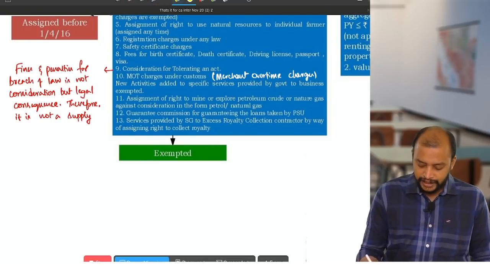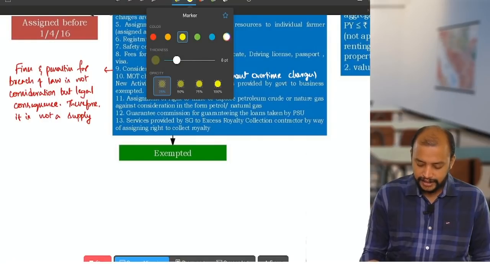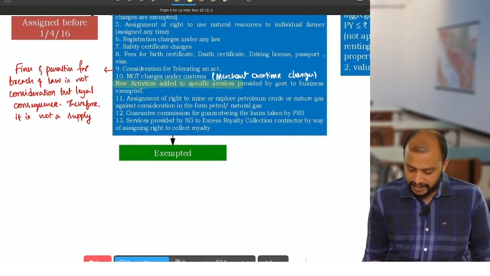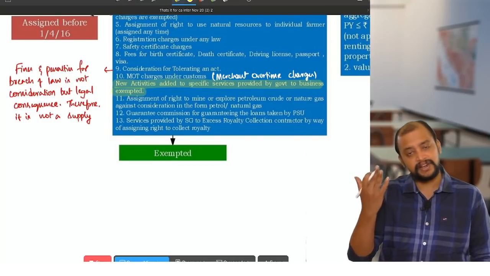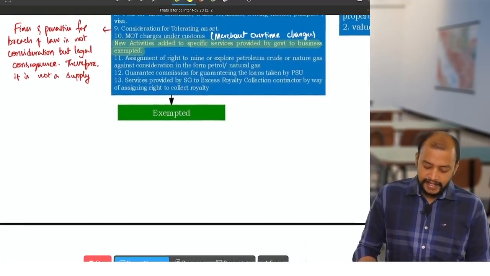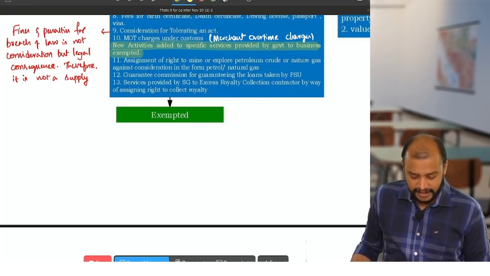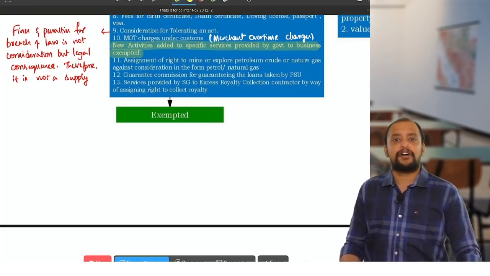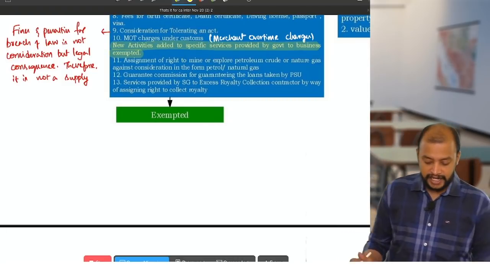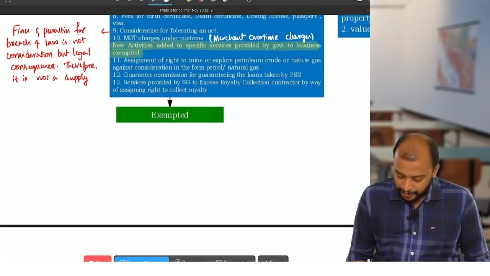In addition to this, some new activities were added to the list. Already these 10 were there and 3 more activities were added. So have a look into this. Assignment of right to mine or explore petroleum, crude or natural gas against consideration in the form of petrol or natural gas. This concept is known as profit petroleum.